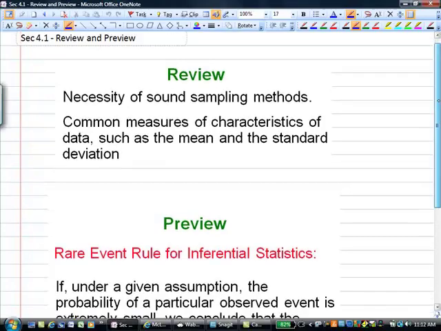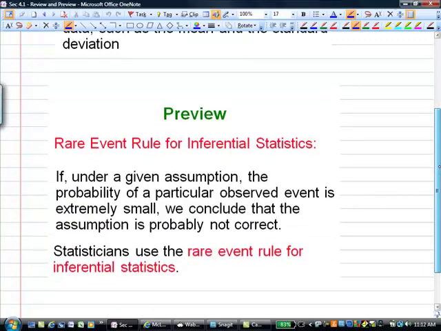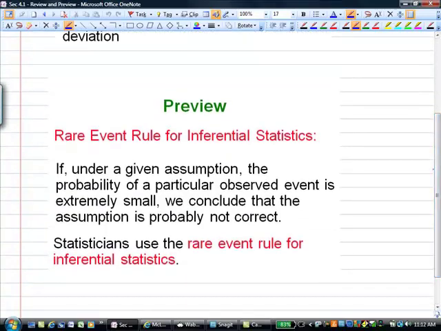Now, what we're going to be doing in the upcoming sections, in Chapter 4, we're going to be looking at probabilities. This is going to be one of the more challenging chapters for you. This goes beyond just the definition and terminology that we did in the first three chapters. We're actually going to be computing numbers now and finding probabilities.